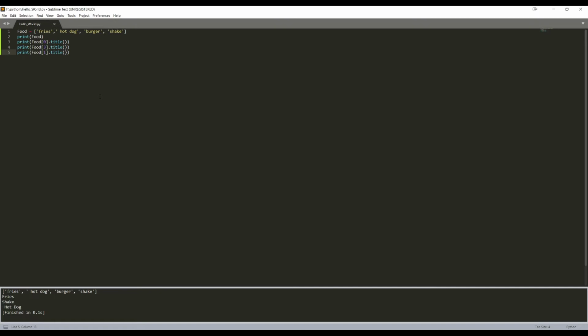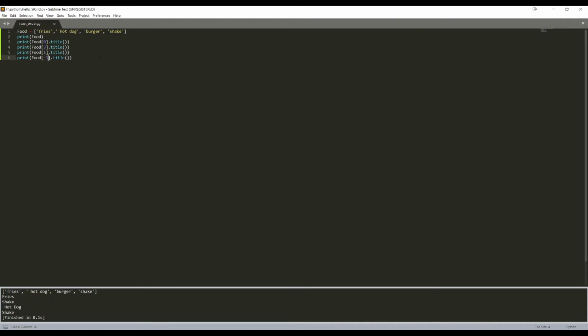So if we did a -1 and then we built it, we would get a special ending. We would get shake, because it's especially useful to get to the end of the list in case you ever need to get there without knowing exactly how long it is.